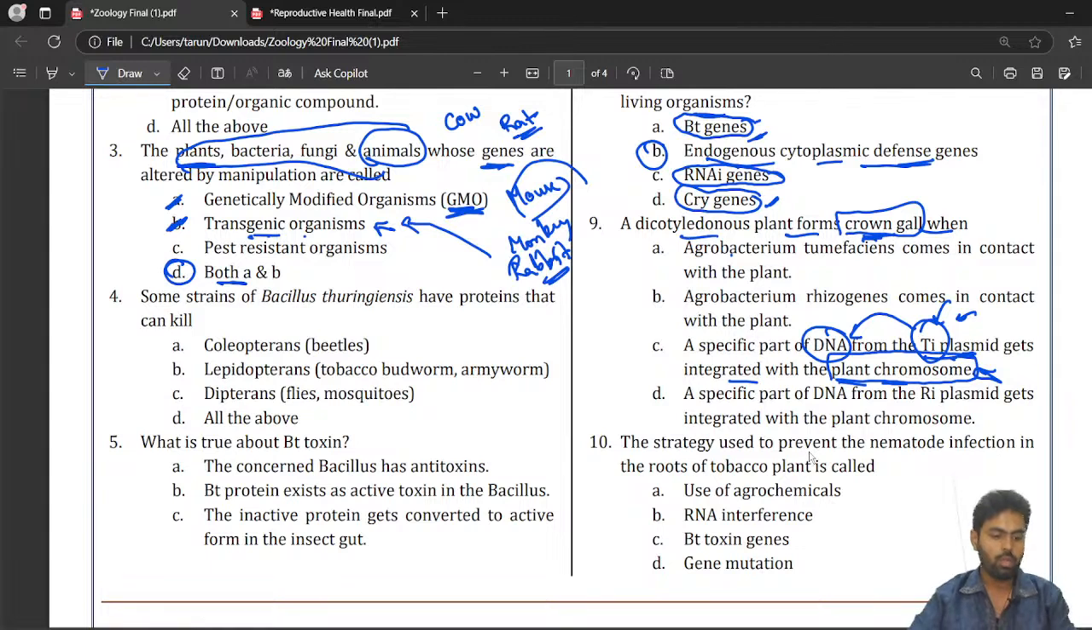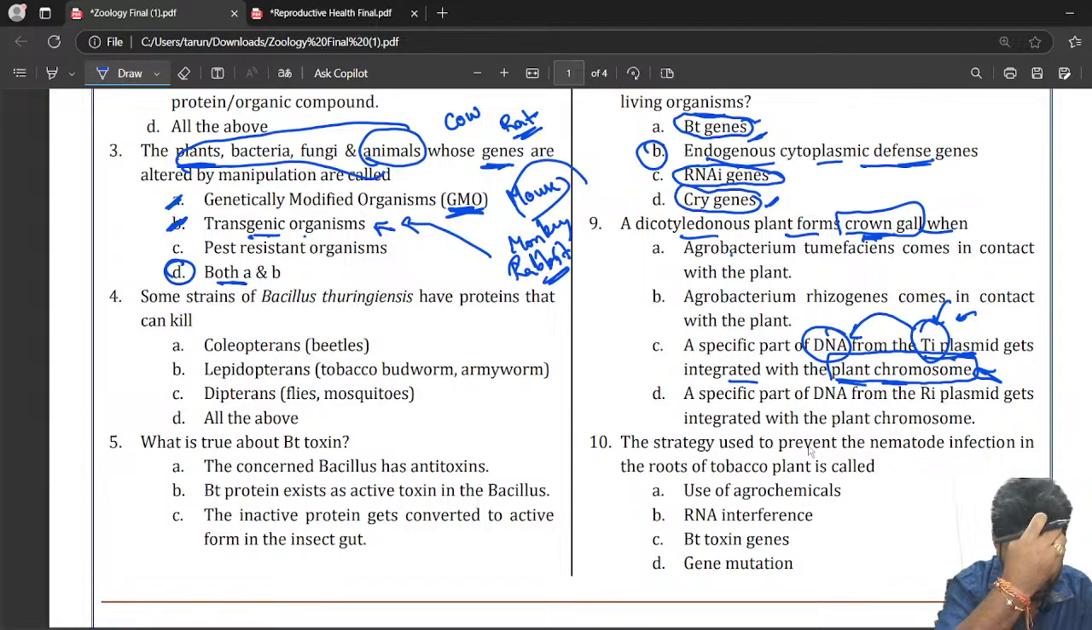So what is crown gall formation in the dicotyledonous plant? That is a question we need to understand. The crown gall formation is nothing but a small bundle-like appearance. It's a disease, we can say.